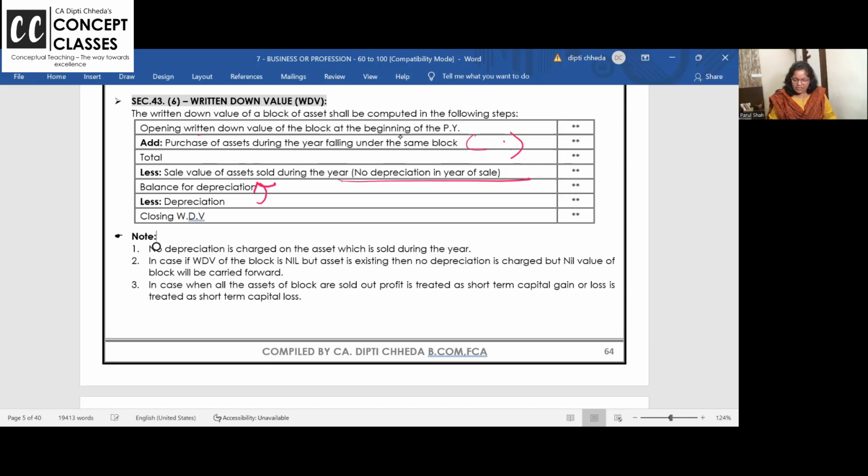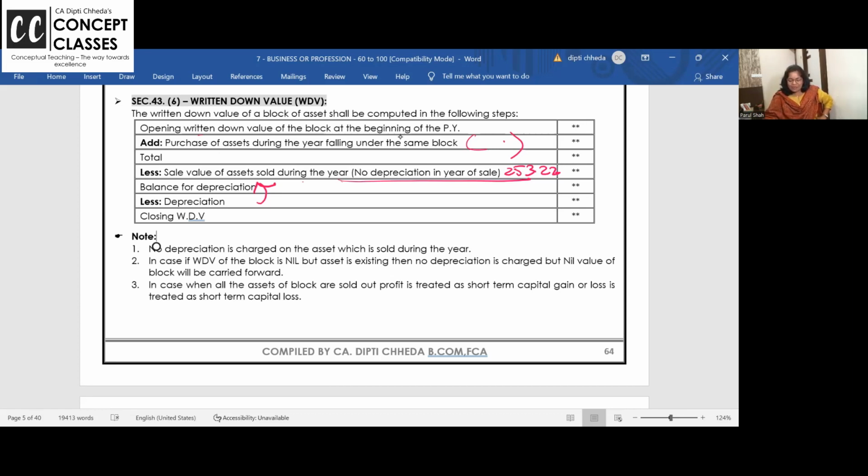No depreciation in the year of sale. Ma'am, but I have sold it on 25th of March 22. I used the asset the whole year. No. In the year of sale, there is no depreciation. Whatever is the value after the sale, on that charge the depreciation and you get the closing WDV. No depreciation is charged in the year when the asset is sold. Don't say, ma'am, charge depreciation till the date of sale.